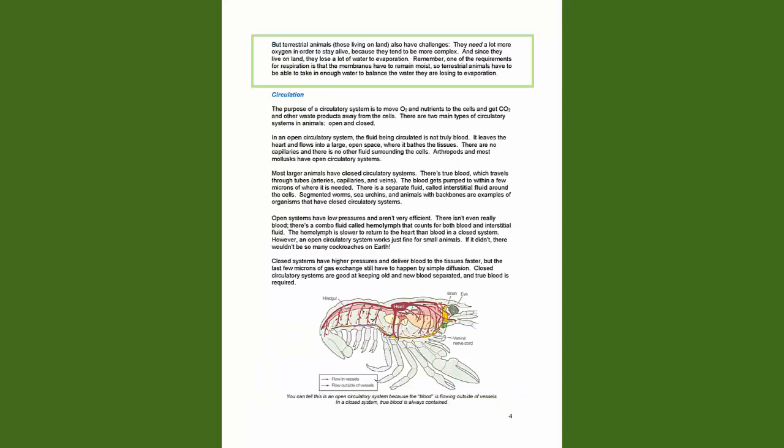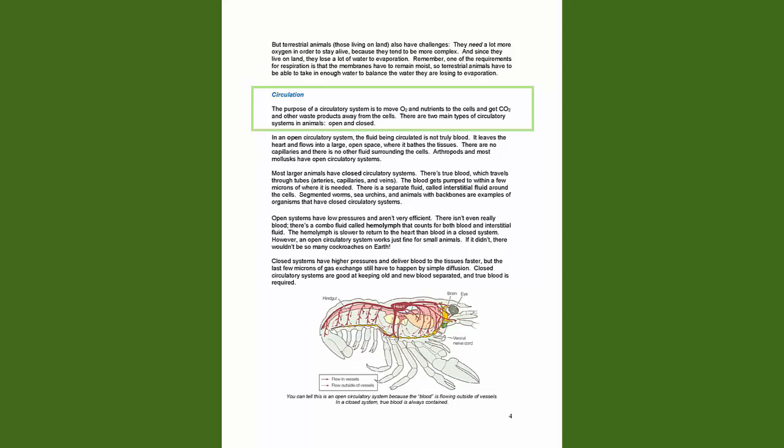But terrestrial animals, those living on land, also have challenges. They need a lot more oxygen in order to stay alive because they tend to be more complex. And since they live on land, they lose a lot of water to evaporation. Remember, one of the requirements for respiration is that the membranes have to remain moist. So terrestrial animals have to be able to take in enough water to balance the water they are losing to evaporation.